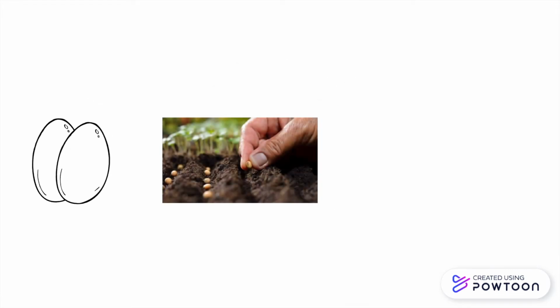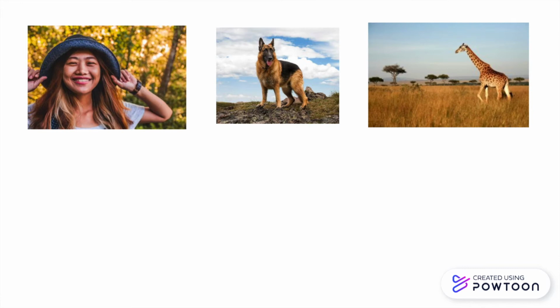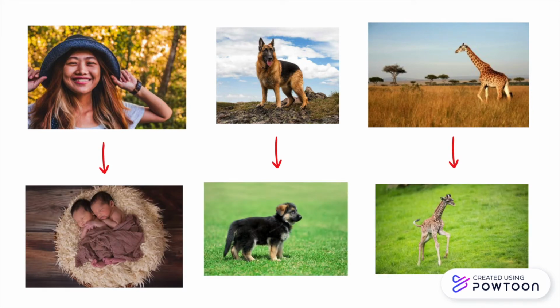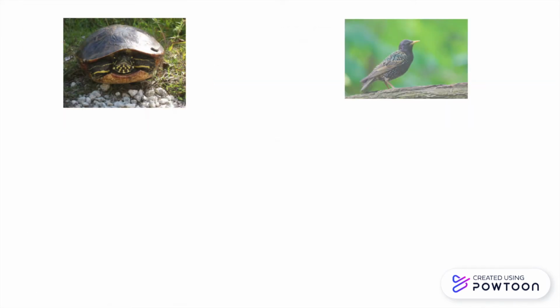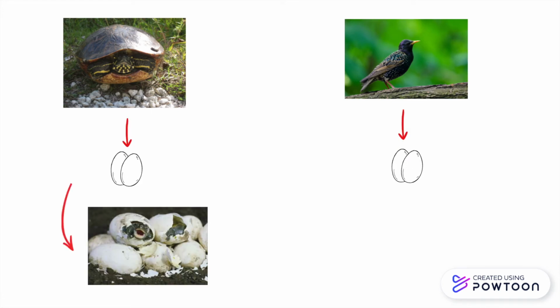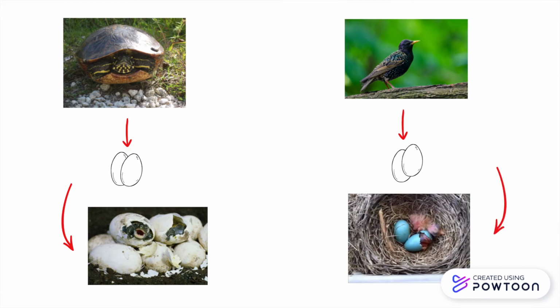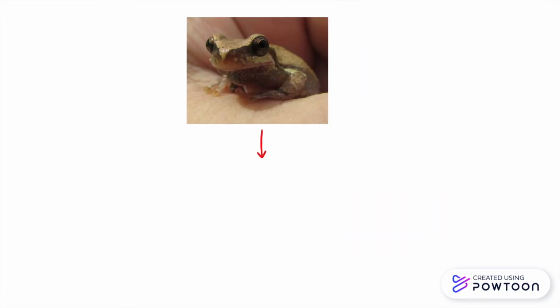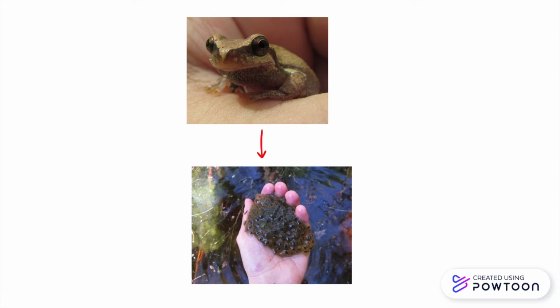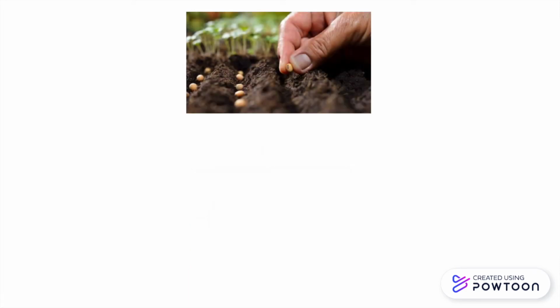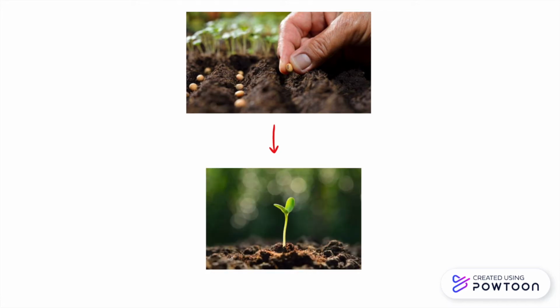Organisms come into this world in different forms, such as in eggs, seeds, or as a baby or fetus. Mammals like us humans, dogs, and most of the big animals on this planet are born as a baby. Other animals, such as reptiles and birds, lay hard-shelled eggs, and after some amount of time, the babies hatch from the eggs. Some animals, such as frogs, lay eggs that have a jelly-like substance in water, so they don't dry out. Plants all start out as seeds and then sprout later on.